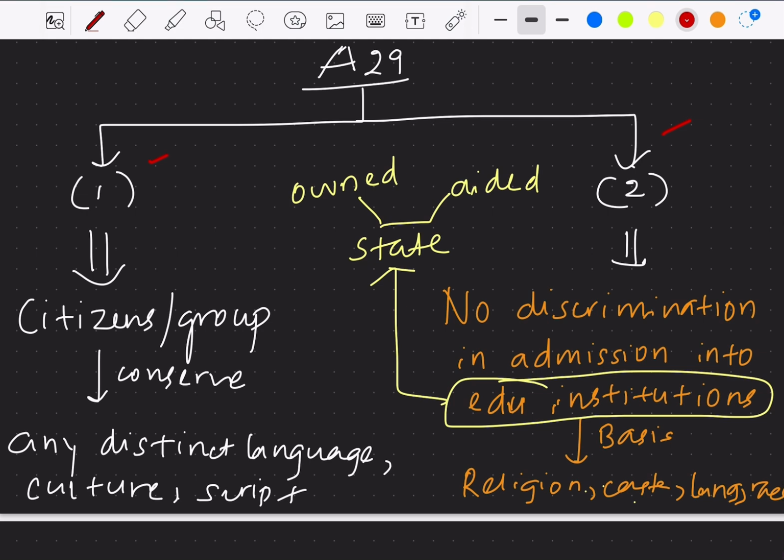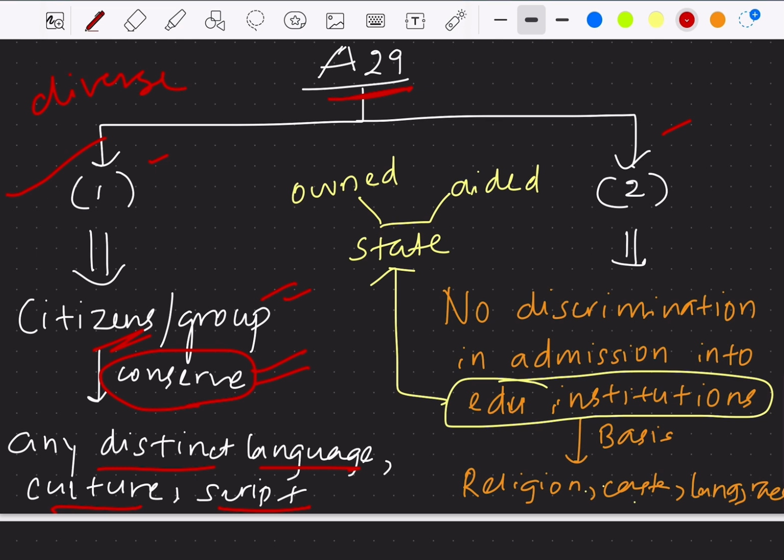The first clause, article 29 clause 1, provides rights for all citizens or a group of citizens. That is, it provides the right to conserve any distinct language, culture and script. India being a diverse country, there are various groups which have their own distinct language, culture and script, right?